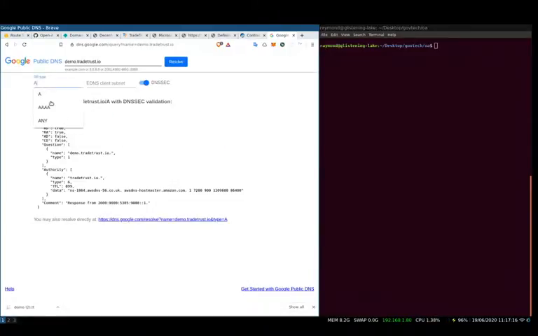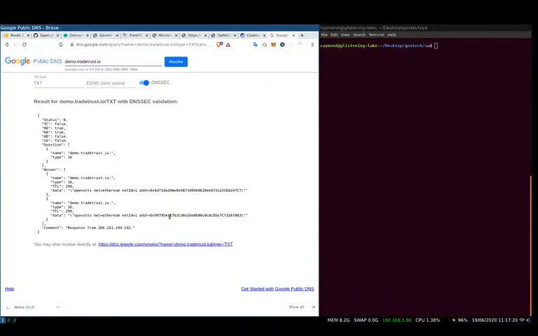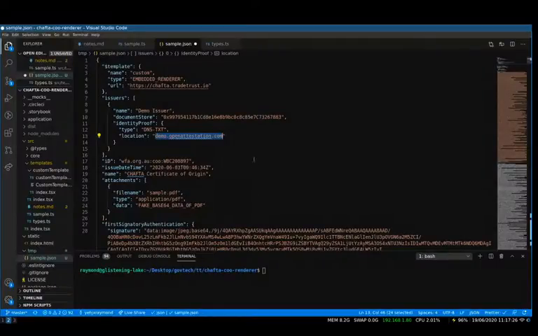Recall that it is using the TXT entry. See 997, so this is the one that we are going to use. 997 and then 83. This is the one that we have. Let's update the domain. You can see it is all set up now. We have the sample.json file.